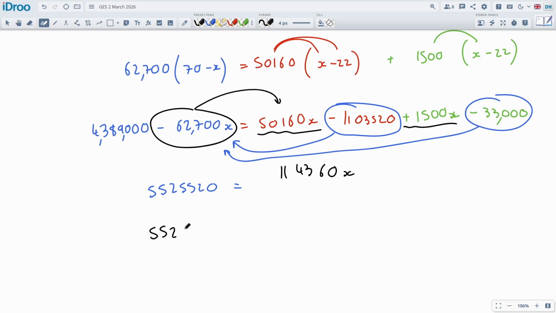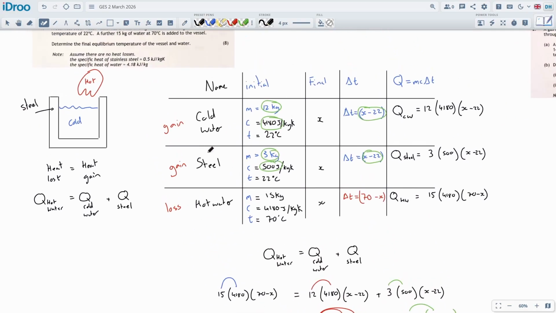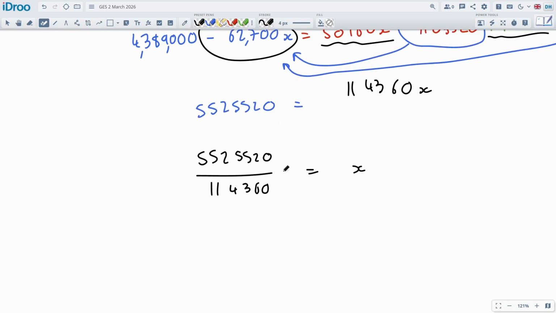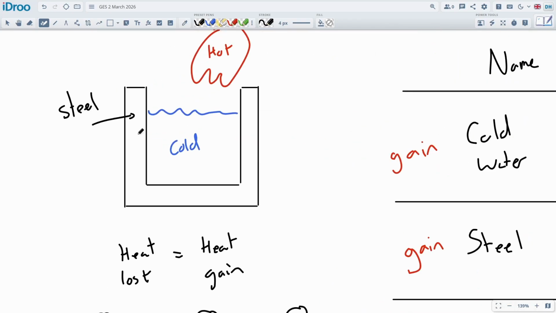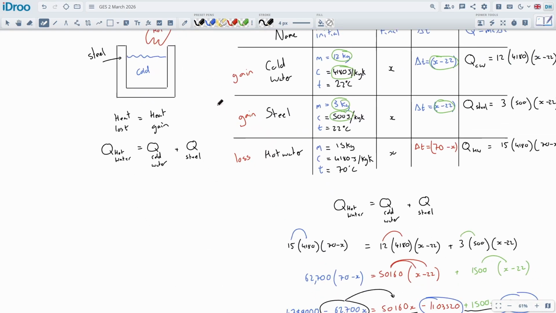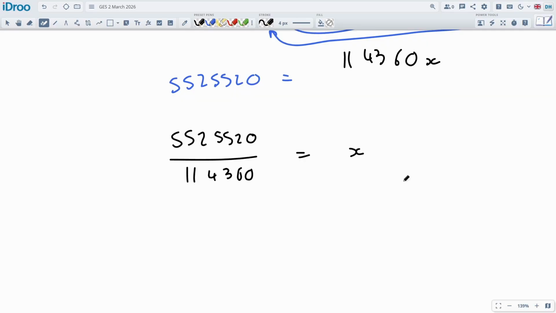So let's try. I think the final equilibrium temperature should be between the two initials, right? It should be somewhere between the 22 and the 70 that we started off with. So let's see what happens. We are dumping in quite a lot of hot water. It's 15 kilograms, right? So 15 kilograms is being put into 12 kilograms. So it'll be about halfway between them. It'll be a little bit hotter maybe, since heating up the stainless steel doesn't take as much energy. So halfway between 22 and 70, what about 50 or something like that. Let's see what we get.